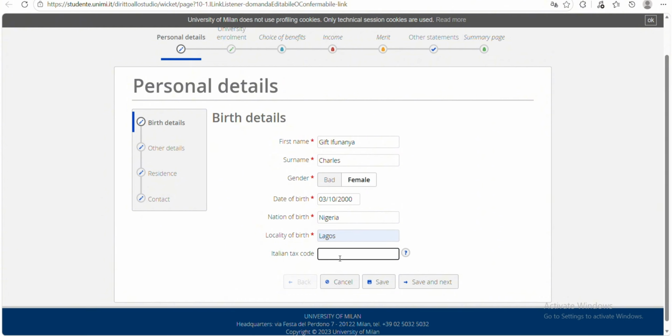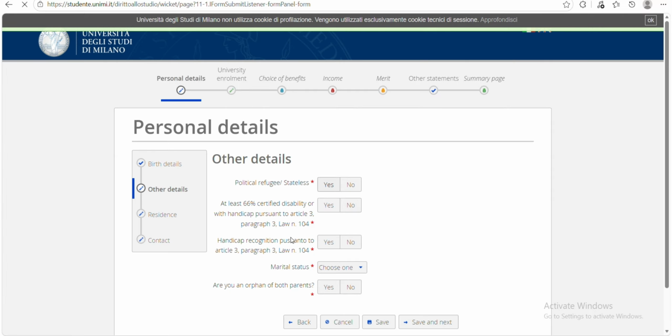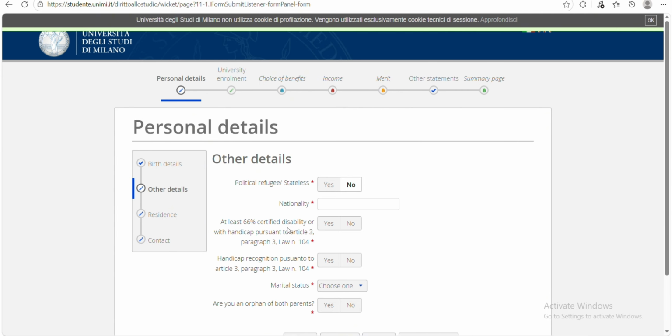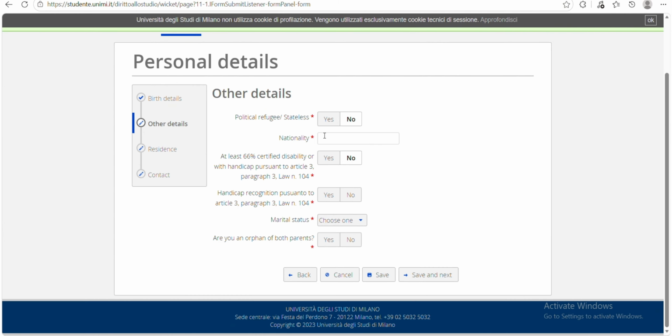So you get to the Italian tax code. For me, I don't have it, so I click on save and next. Political refugee, stateless: are you stateless? You click on no. At least 66% certified disability or with handicap. For me, it's no. My nationality is Nigeria because I chose that I am not a refugee, so I'm going with Nigeria. And handicap recognition, for me, it's no.